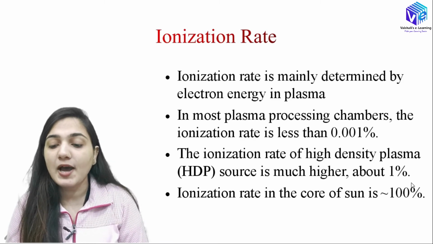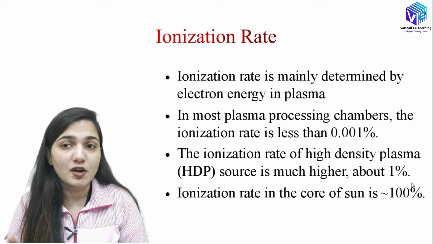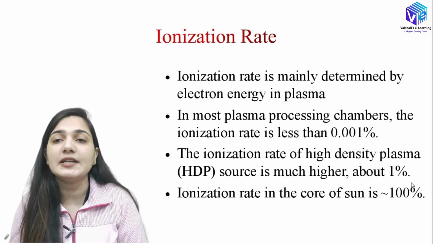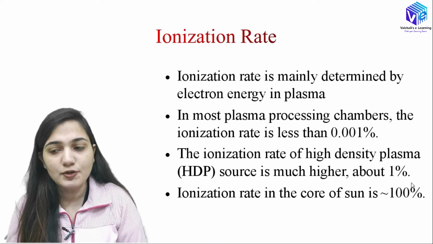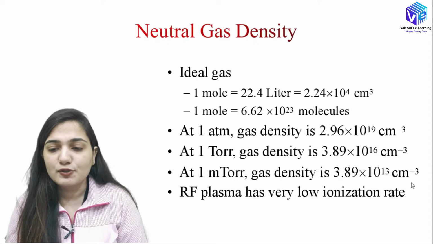So if I talk about high density plasma, we are going to talk about the high density plasma also in detail when we are going to talk about etching. So the ionization rate of a high density plasma source is also much higher. It is around 1%.